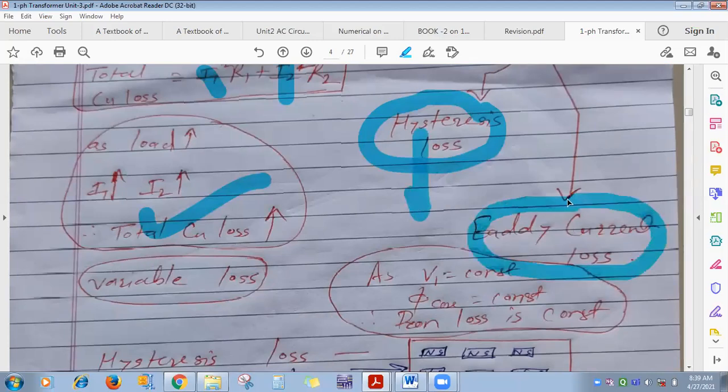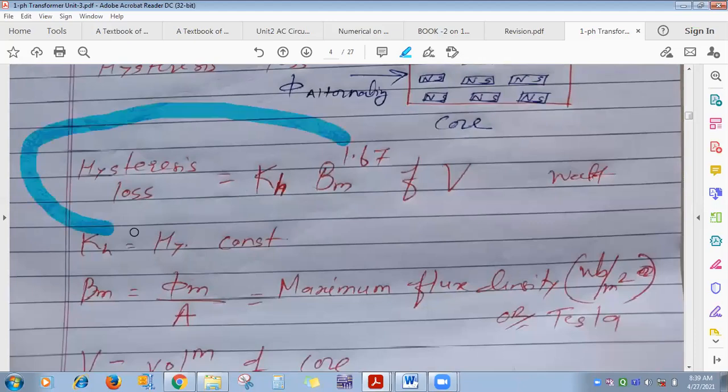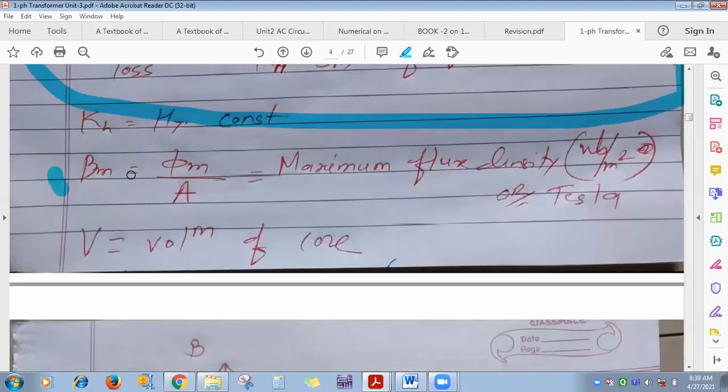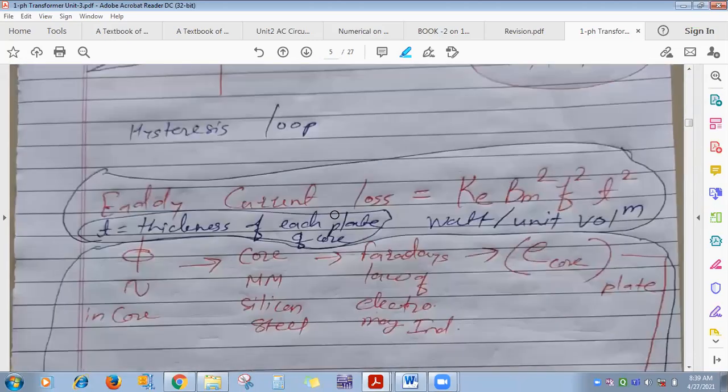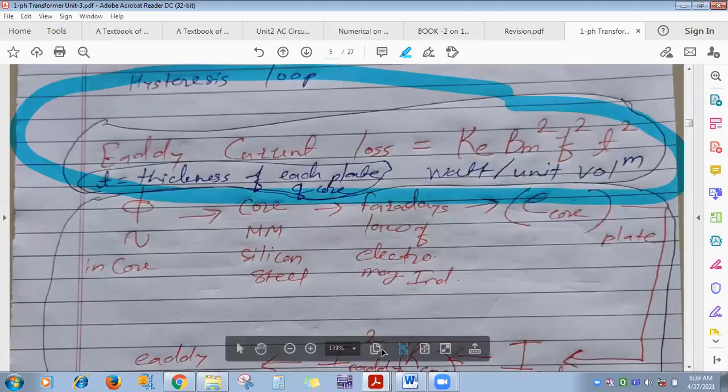How can you minimize eddy current loss? Manufacture the core laminated rather than solid. We have seen the formula for eddy current loss, its unit and parameters, and questions based on the formula and unit are included in your syllabus.